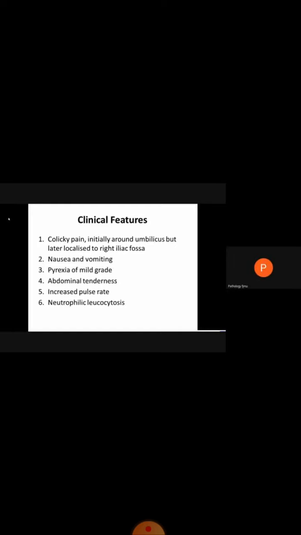Now, what are the clinical features of acute appendicitis? The clinical features include colicky pain. First of all, this pain is around the periumbilical area. Then, after some days, it becomes localized in the right iliac fossa. Next, we have nausea and vomiting. Then we have mild pyrexia or low-grade fever. There is abdominal tenderness, increased pulse rate, and neutrophilic leukocytosis.